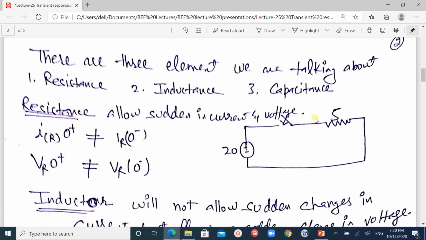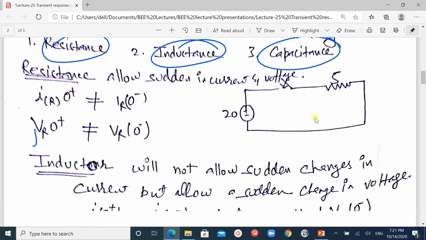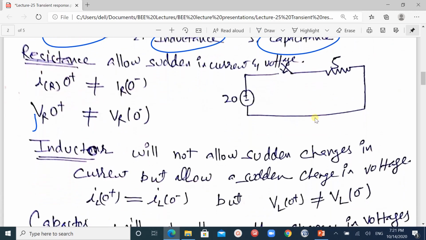Now there are three elements we are talking about. In the transient response we have three main components: the resistance, inductance, and capacitance. First of all, the resistance component: resistance allows a sudden change in current and voltage. For example, as shown in this circuit, we have a voltage source, a switch, and a resistance.